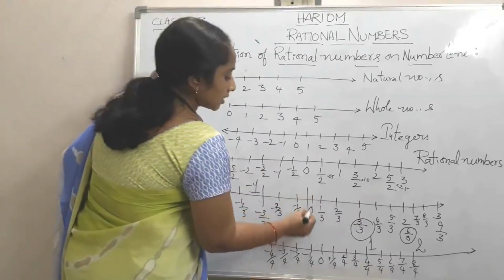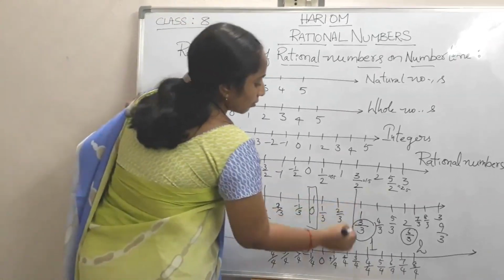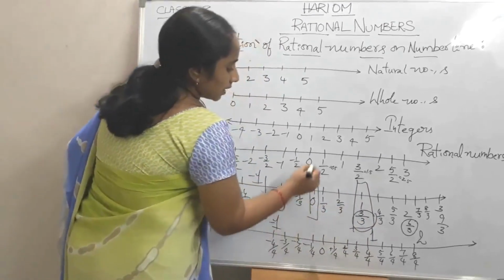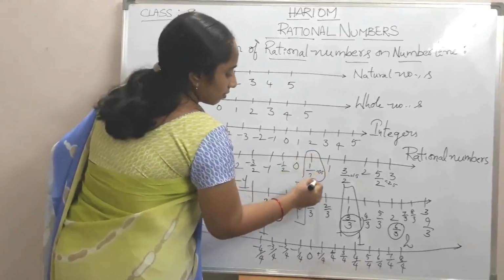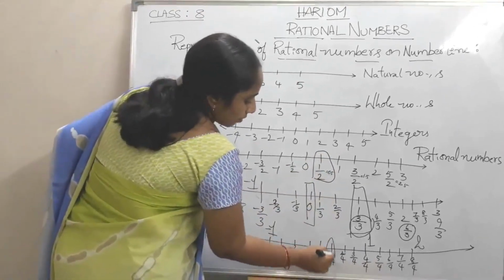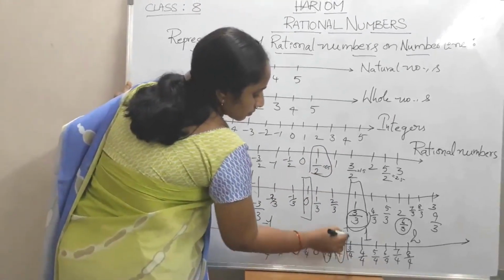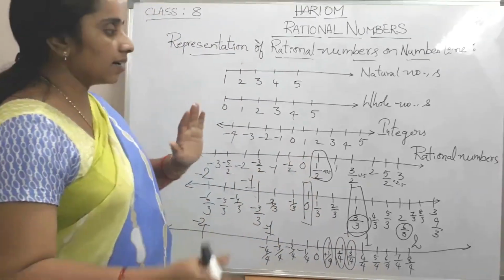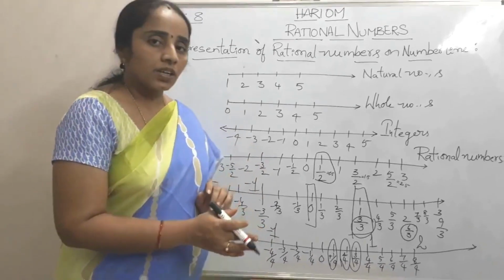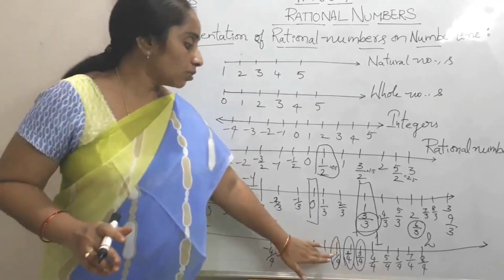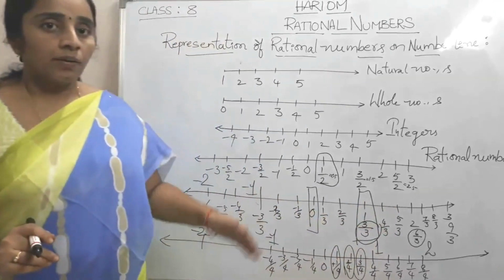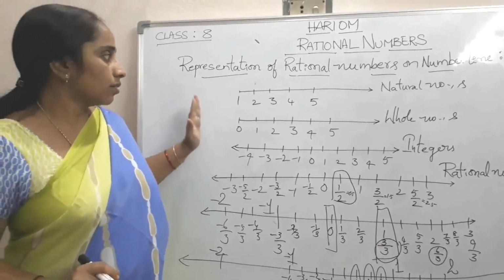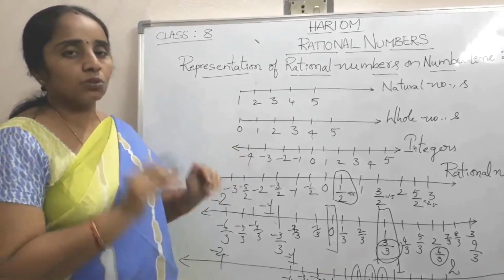Observe here, between 0 and 1 we have 2 here, 1 here, 4 here, 3. Likewise, if we extend, there are infinitely many rational numbers between two rational numbers. Whereas in the above three number systems, there is no number between two numbers.